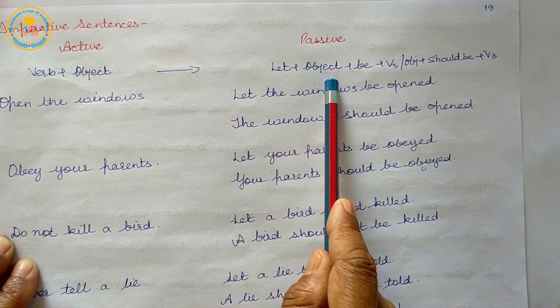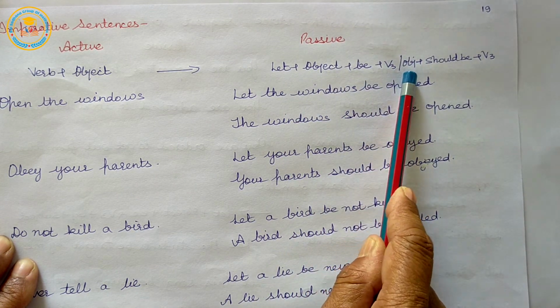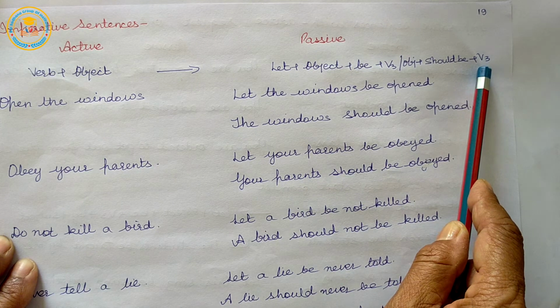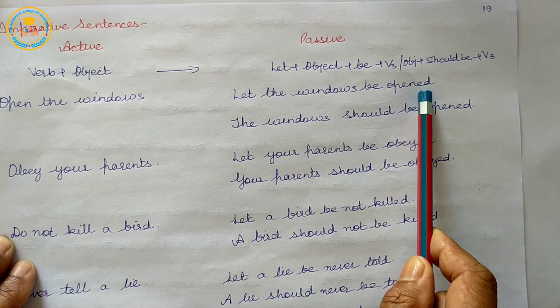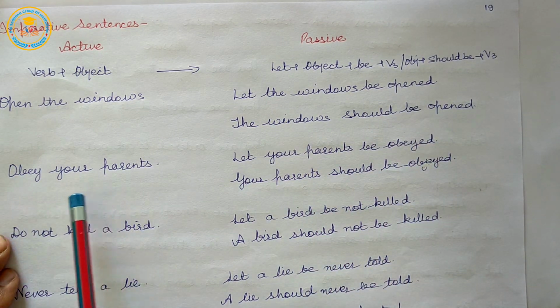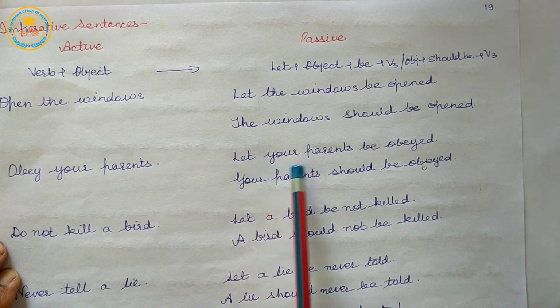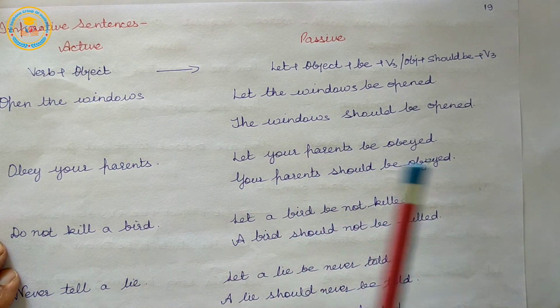Passive: let plus object plus be plus verb's third form. Second, object plus should be plus verb's third form. So, open the windows. Let the windows be opened. The windows should be opened. Obey your parents. Let your parents be obeyed. Your parents should be obeyed.